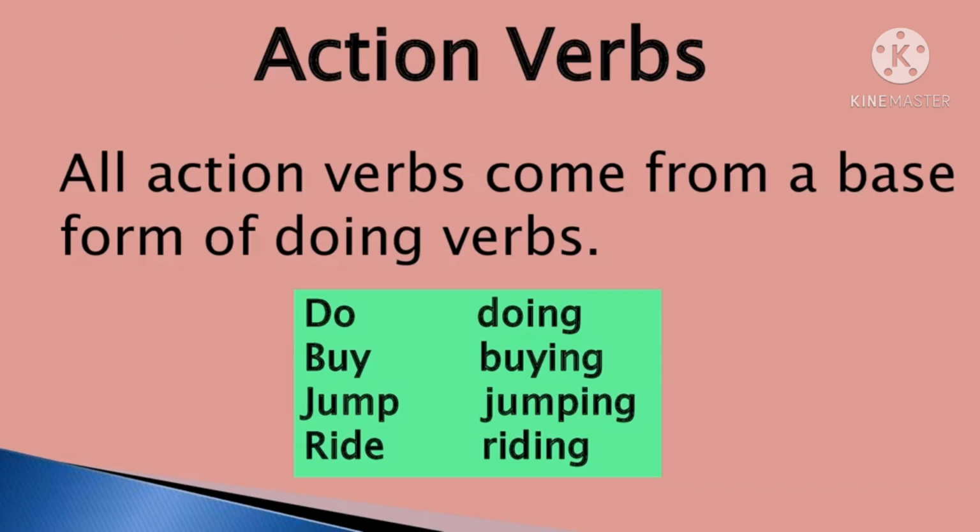Always remember this: action verbs. All action verbs come from the base form of doing verbs. Like do is changed into doing, buy is changed into buying, jump is jumping, ride is riding. So how can we make action verbs? Just add ing to the base form of the verb, and you will get the action verbs. So you need to just add ing to the base form of the verb to make action verbs.